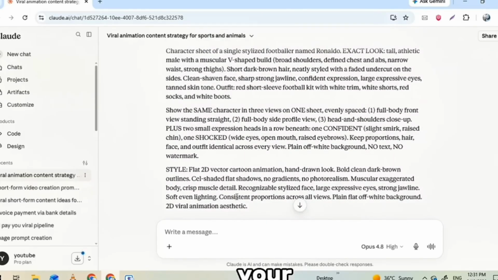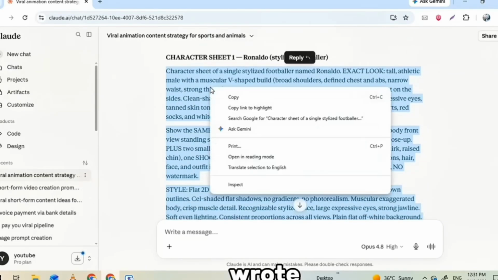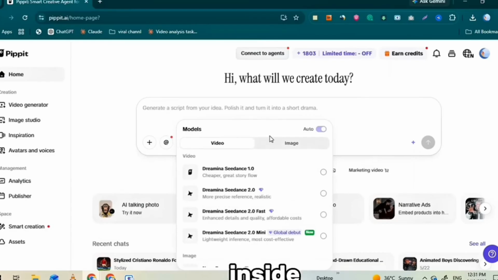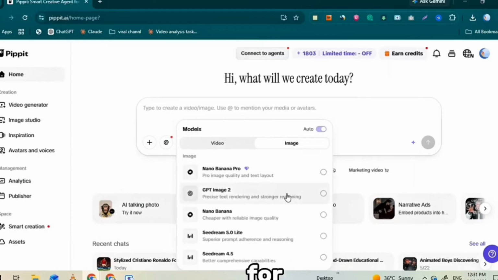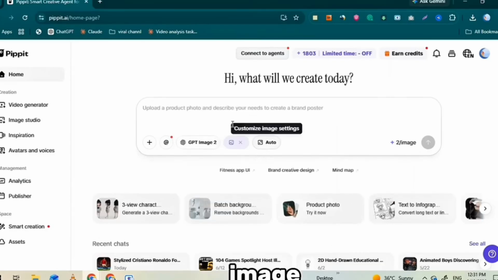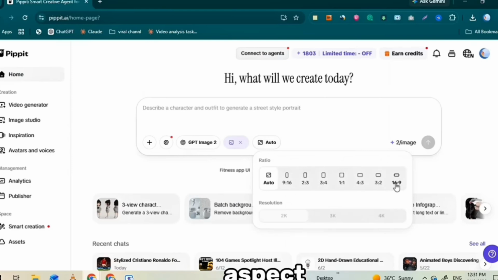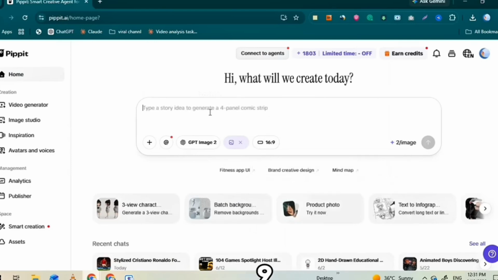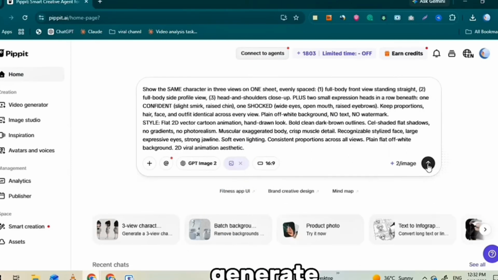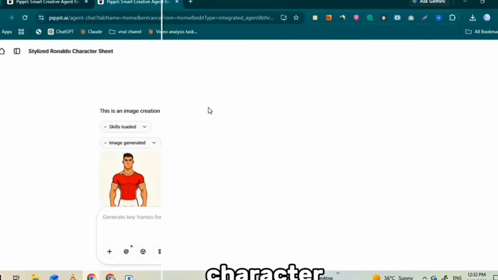Done. Now grab your first character sheet prompt, the one Claude wrote for you a second ago. Copy it. Inside Pipit, click into the Create box, then look for the model selector and choose GPT-Image-2. Next, find the aspect ratio button and set it to 16:9. Paste your character sheet prompt in, hit generate, and there it is, your first character sheet, ready to use.